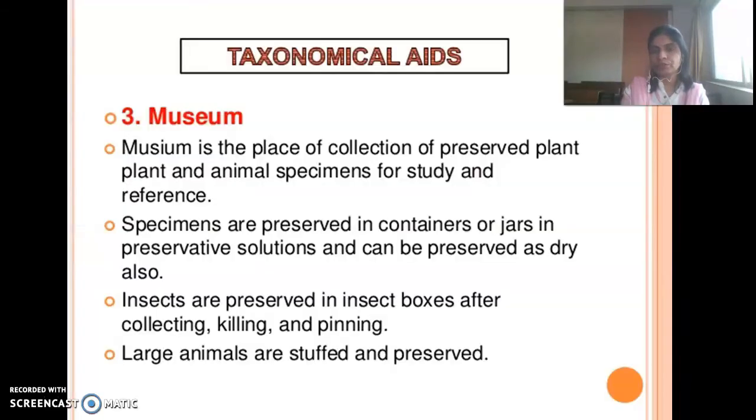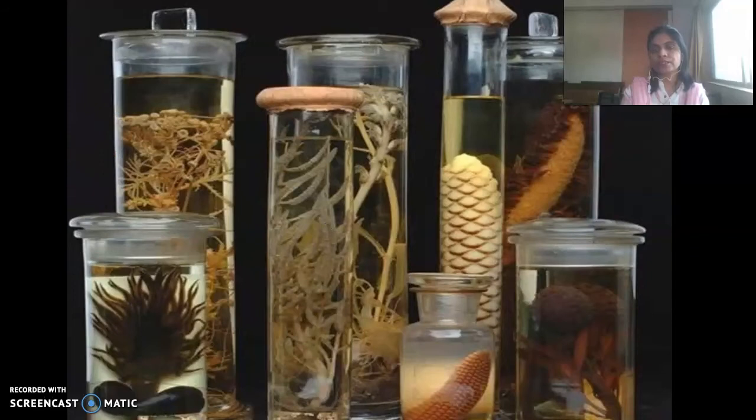In a museum, generally the dead bodies of organisms are preserved. Animals and plants of smaller size are generally preserved in a transparent glass jar and tagged with the scientific name of that particular specimen. These animals are always preserved in formalin, either 10% to 40%.